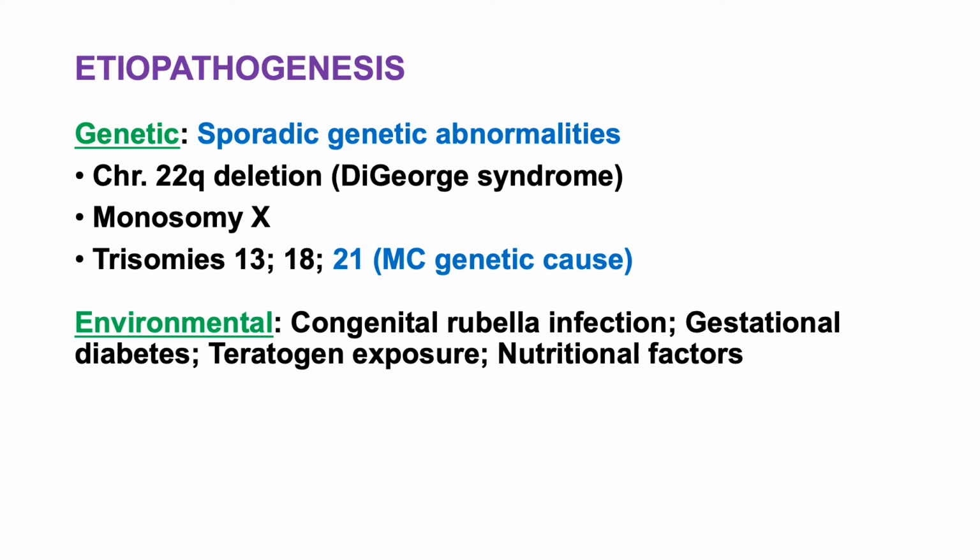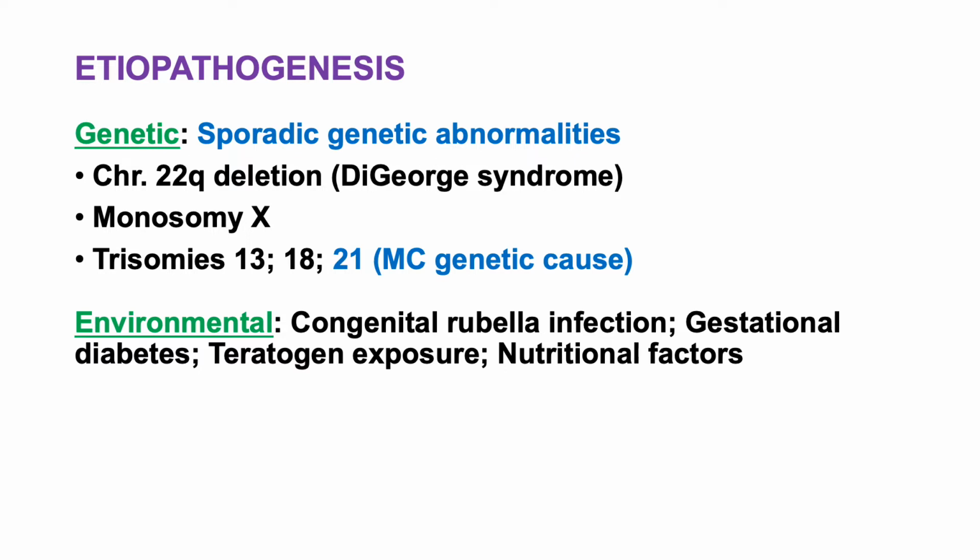Next, coming to the etiopathogenesis, it could be either genetic or environmental. Coming to the genetics, it's usually sporadic genetic abnormalities. So it could be either chromosome 22q deletion, which is usually considered as DiGeorge syndrome, or there can be monosomy X, which is considered as Turner syndrome, or there may be different types of trisomies. So there could be trisomy 13, 18 or 21. Trisomy 21, which is known as Down syndrome, is considered the most common genetic cause for congenital cardiac diseases.